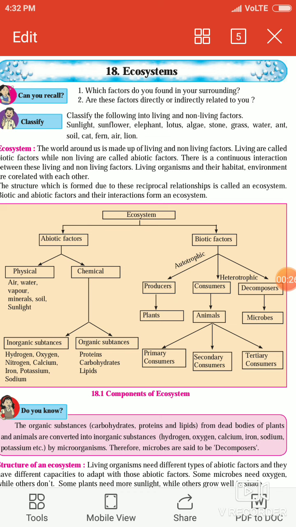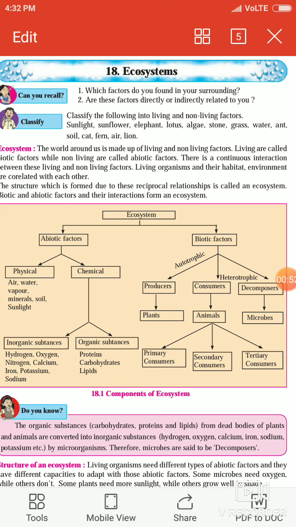Sunlight, abiotic. Sunflower, biotic. Elephant, biotic. Lotus, algae, biotic. Stone is abiotic. Then grass is again biotic. Water, abiotic. Ant, biotic. Soil, abiotic. Cat, fern, biotic. Air, abiotic. And lion, biotic.